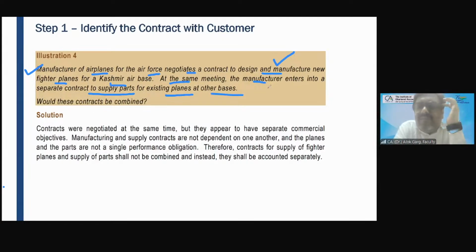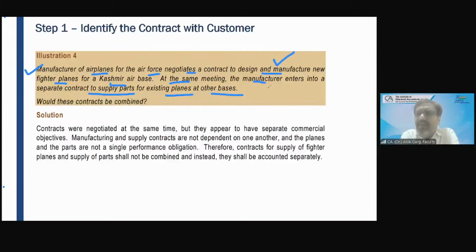So in this case, whether contracts are negotiated at the same time with the same party? Yes or no? Yes, sir. But whether these are negotiated as a single commercial package? No, sir. The commercial objectives are different.